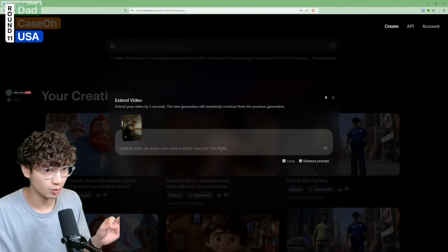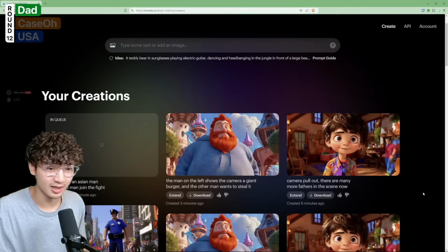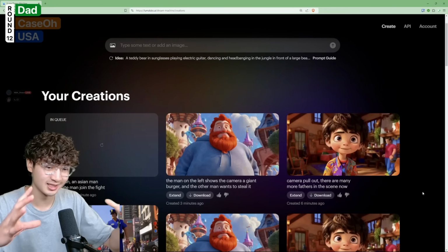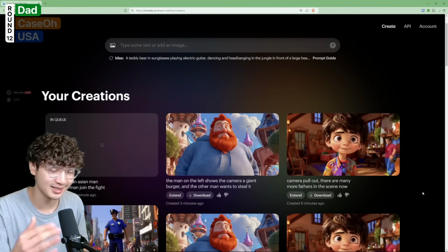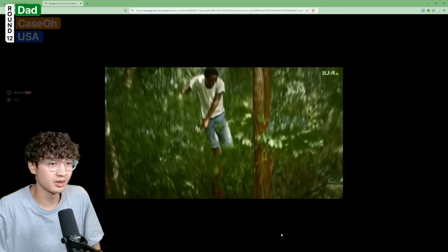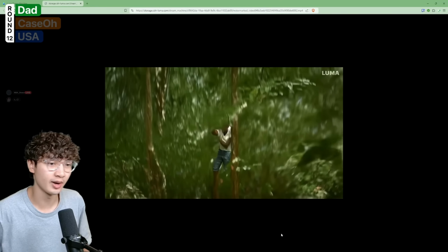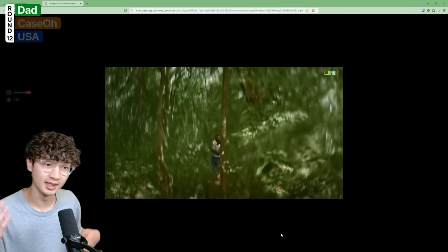But while we wait for this one to load, we can have a look at the Finding Dad movie trailer. So for this one, I asked the camera to sort of zoom out and just to see how many more fathers are actually in that tree that the father is hiding in. Okay, so we get the first glimpse of the father here. He's just chilling. He just does not want to leave, even though I asked a helicopter to come in, and he still does not want to leave.